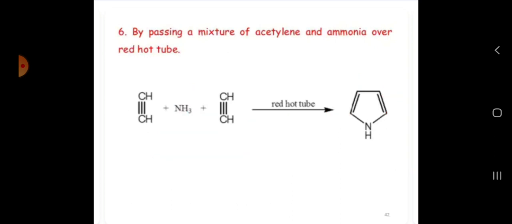In the next class we can see the electrophilic and nucleophilic properties of pyrrole.